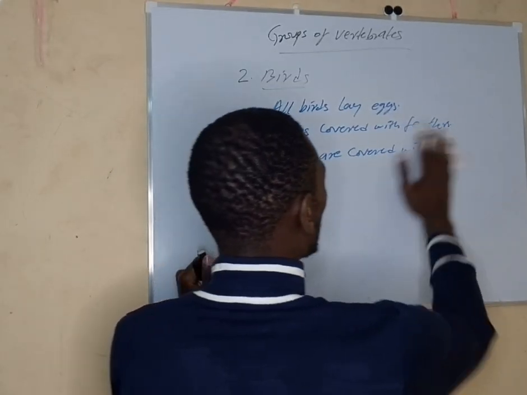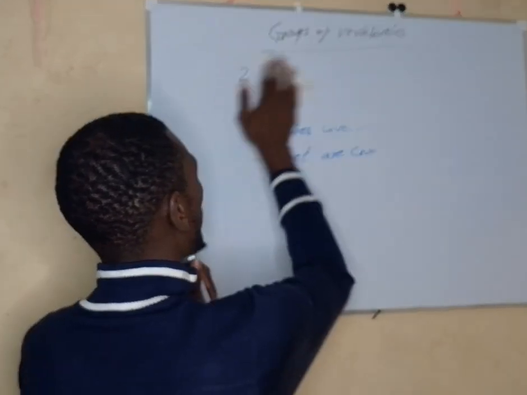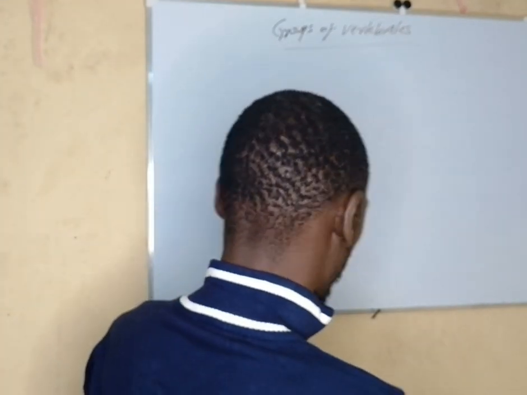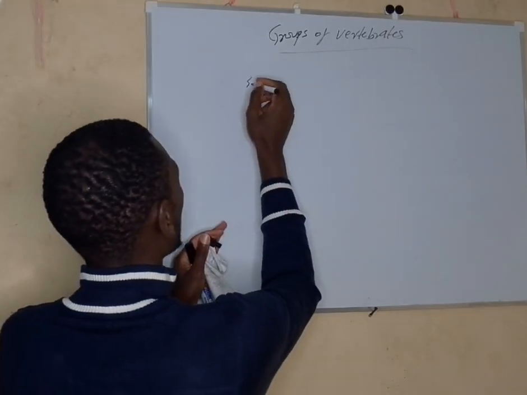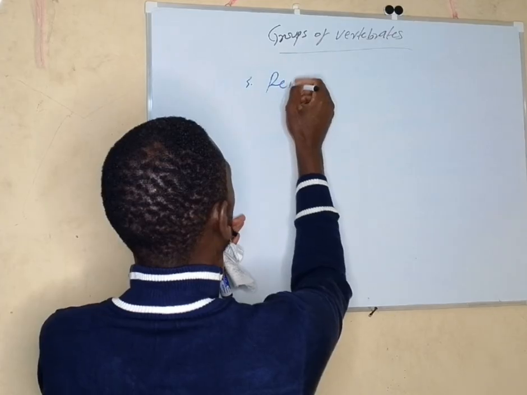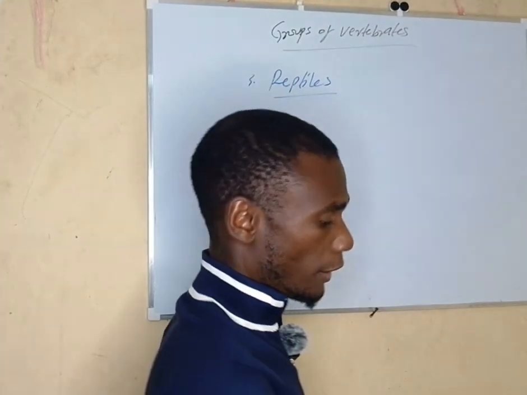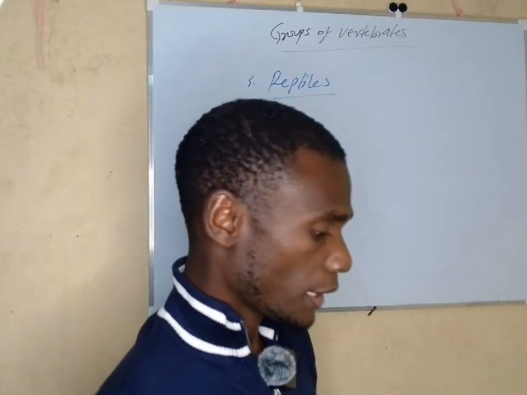Then from there we move to the third group. Let's talk about the reptiles.